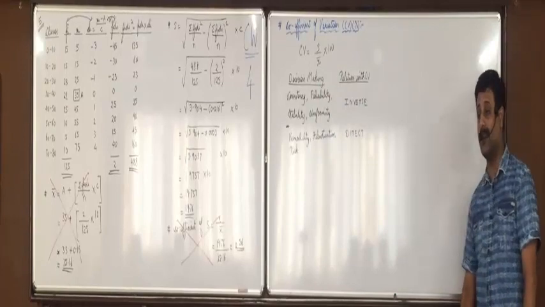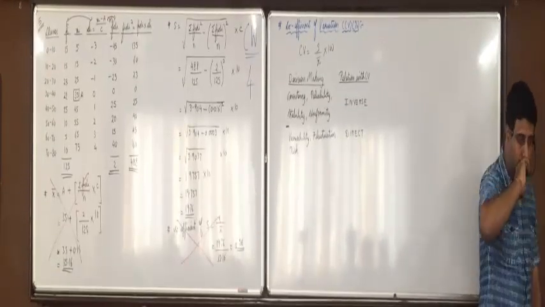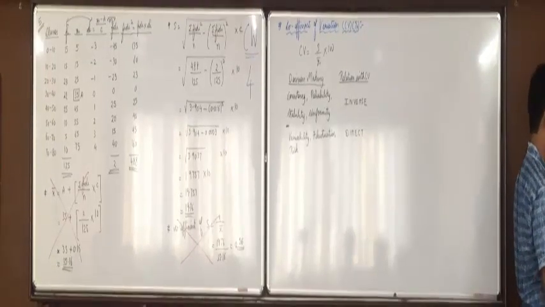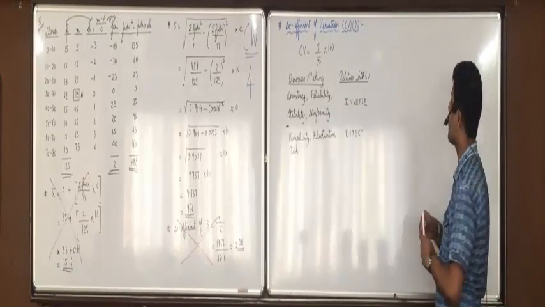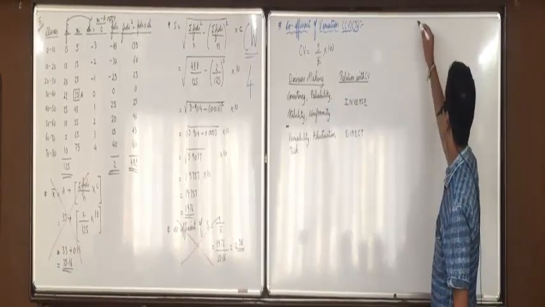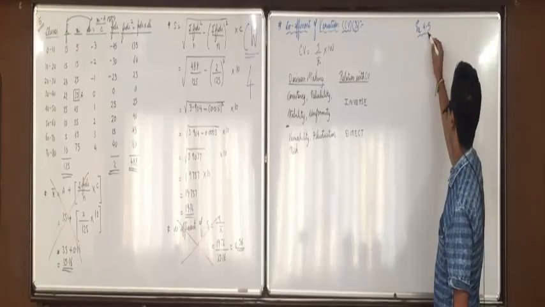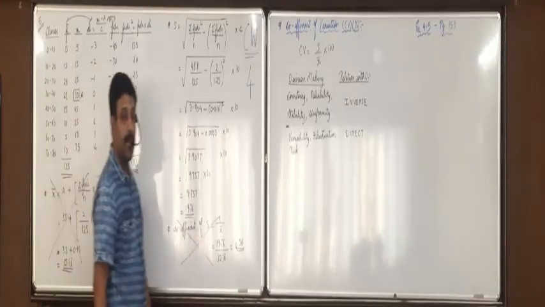Understood this portion, everyone? So, write it down. Written this?